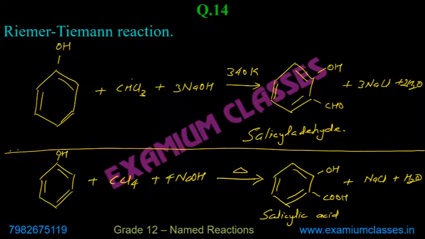NaOH is there, and then you can balance this side also, there will be 4 NaCl. Then balance the hydrogen.